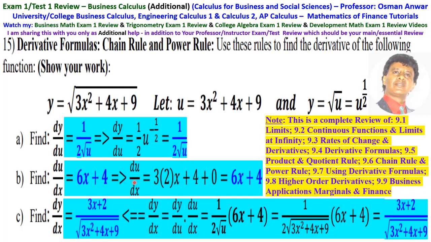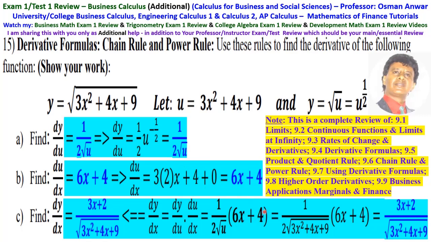Then C, find dy by dx. dy by dx is dy by du, A, times du by dx, B. This du cancels du, and that is dy by dx. It is equal to 1 over 2 square root of u times 6x plus 4. That is just simply A times B.